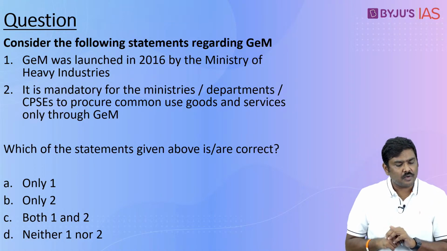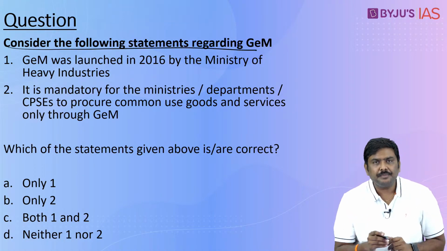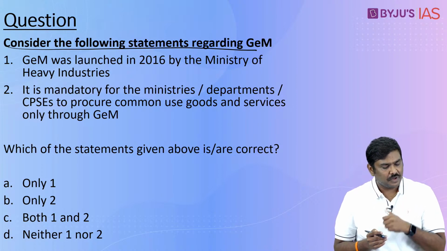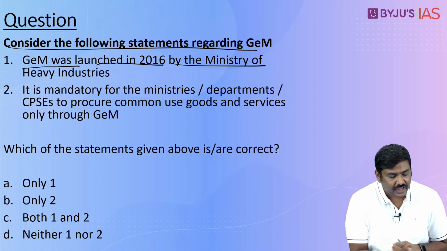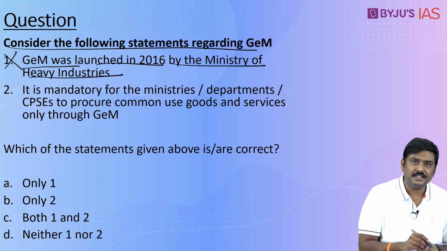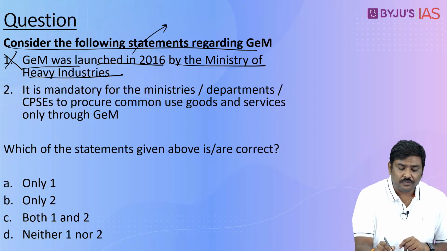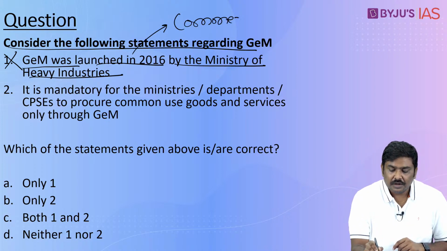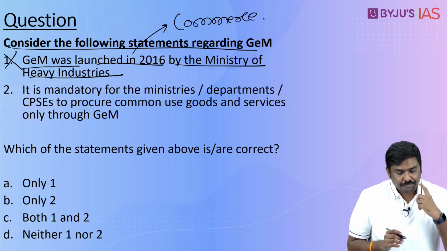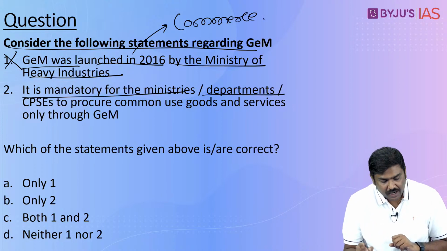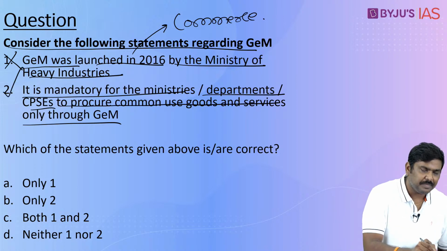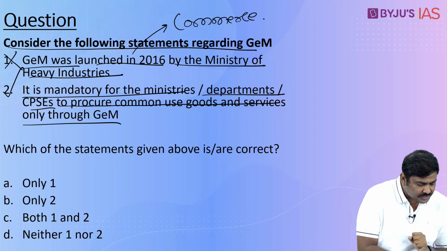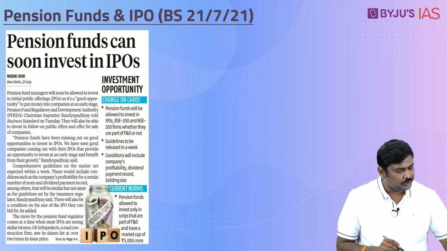Now based on this, I have given a question here. Consider the following statements regarding government e-marketplace. First, government e-marketplace was launched in 2016 by the Ministry of Heavy Industries. Statement is wrong. This was launched by Ministry of Commerce. Remember this. Second, it is mandatory for the ministries, departments, CPSEs to procure common use goods and services only through government e-marketplace. Statement is correct. So based on this, the right option will be option B, only 2.